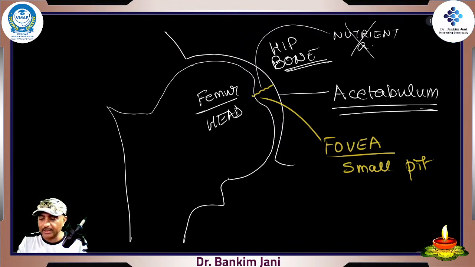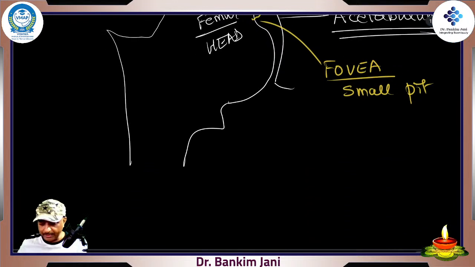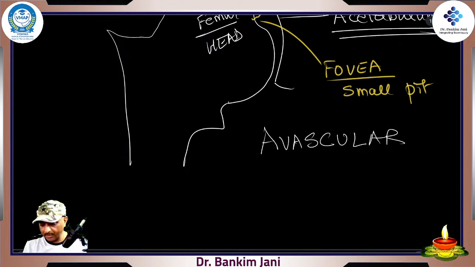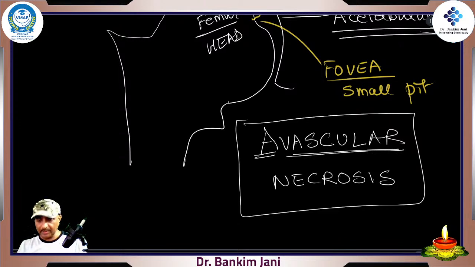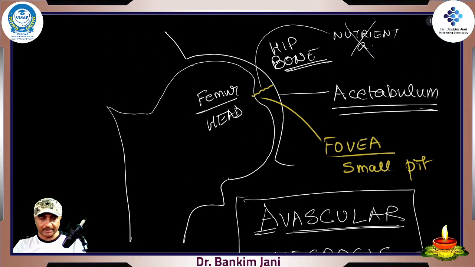If this nutrient artery is damaged, then it leads to what is called avascular necrosis. Necrosis means that tissue is eaten up. Vascular means blood, sufficient blood. Avascular means no blood. Lack of blood leads to necrosis or damage to the head of the femur.